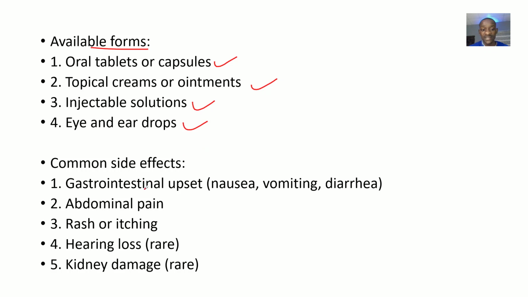Right. Common side effects include gastrointestinal upset. That's like the side effect of the drugs. Okay. Patients that are taking this drug can be complaining that they want to vomit, or they'll be vomiting. They'll be having diarrhea. All right. They'll be having abdominal pain. They'll be having rashes or itching. Sometimes a rare side effect is hearing loss. Okay, another rare side effect is kidney damage. That's basically when the toxicity of the drug gets very high.